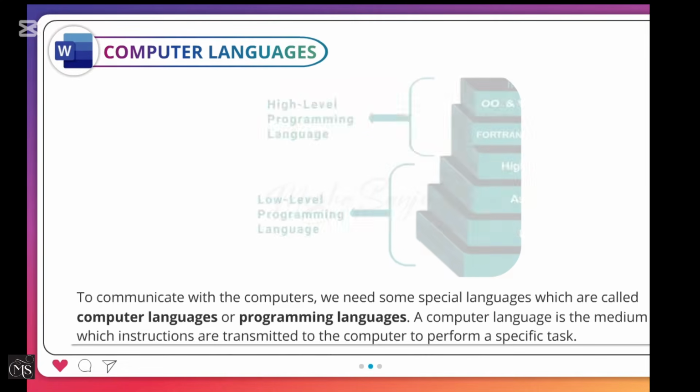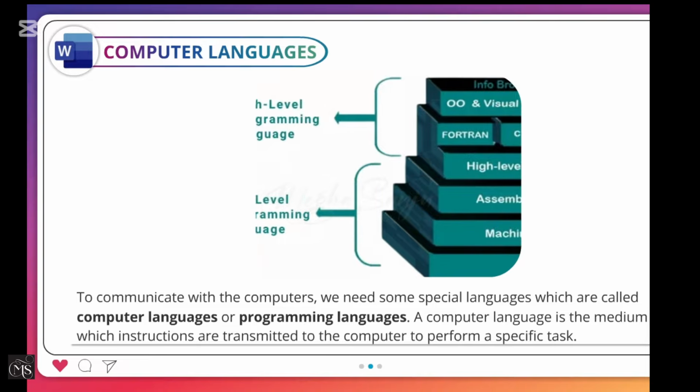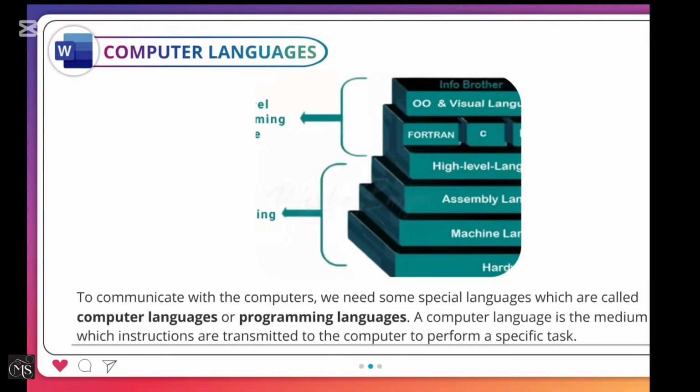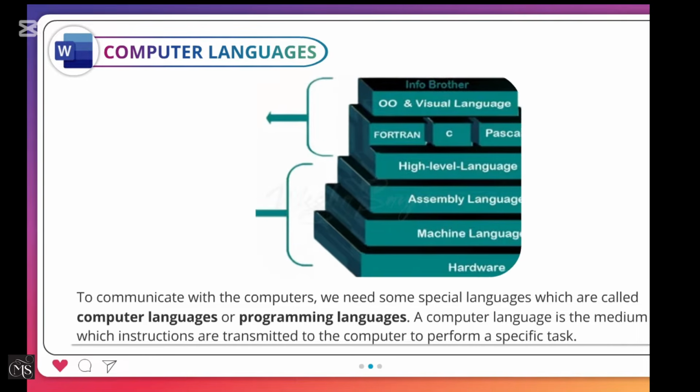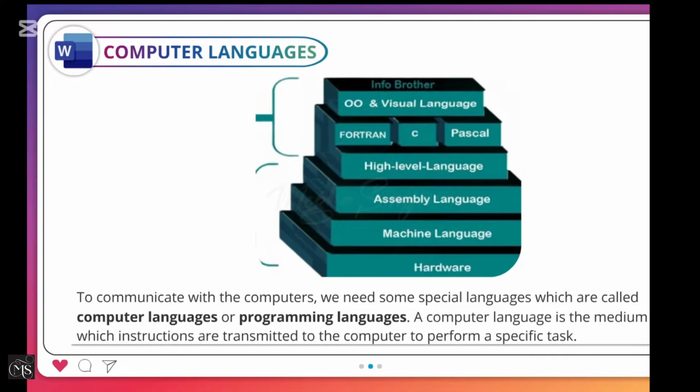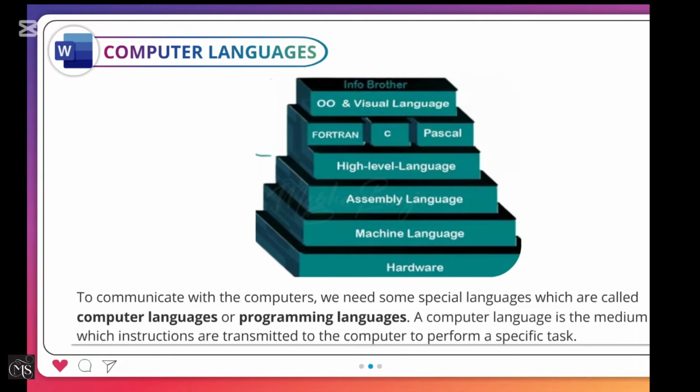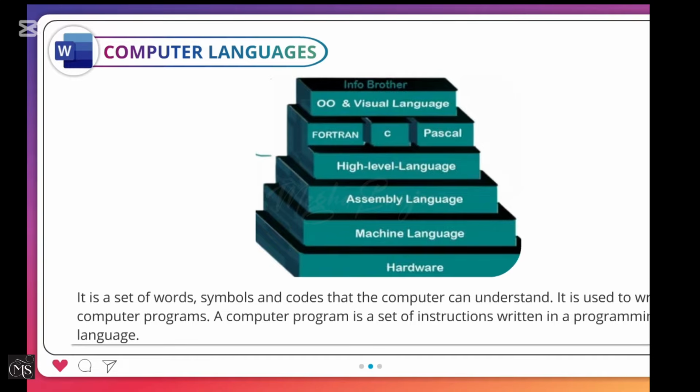Computer languages. To communicate with the computers, we need some special languages which are called computer languages or programming languages. A computer language is the medium by which instructions are transmitted to the computer to perform a specific task. It is a set of words, symbols, and codes that the computer can understand. It is used to write computer programs.